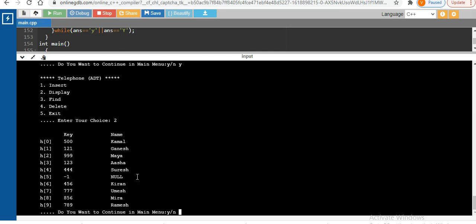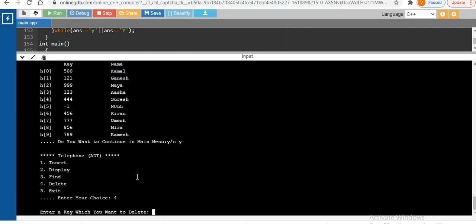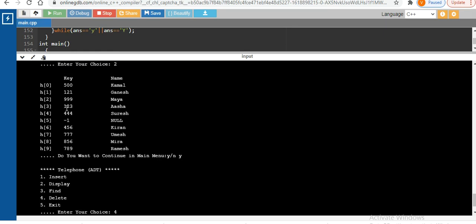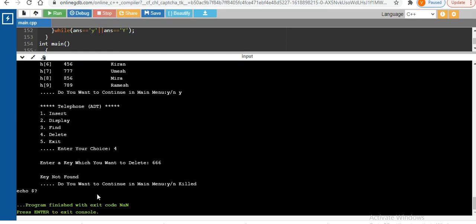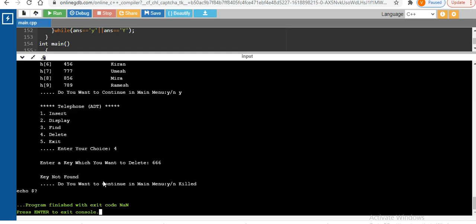Again I want to delete something, so I will say yes, continue, and I want to delete. So operation number 4, and I want to delete the key 666. So let's check. The key is not found, because such a key is not available in the table, right? So that's why it is not visible, and that will not be found. Okay, so in this way we can execute the operations.